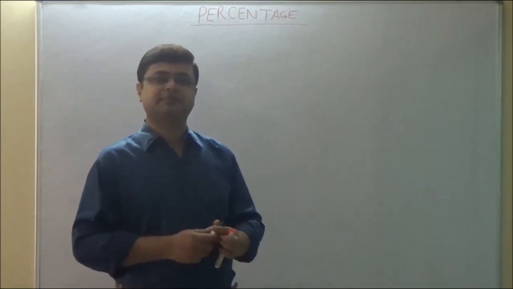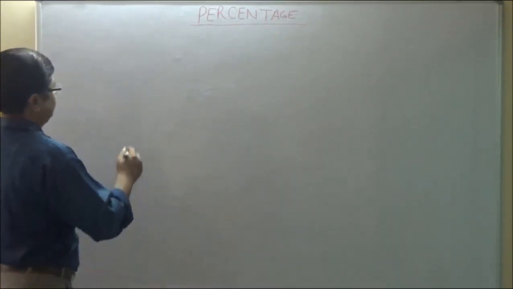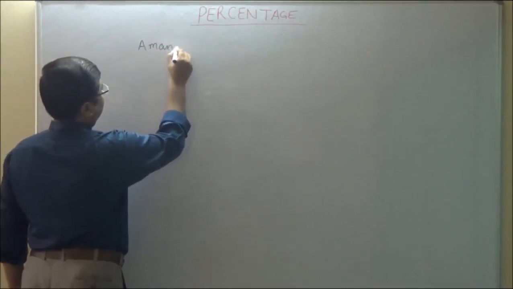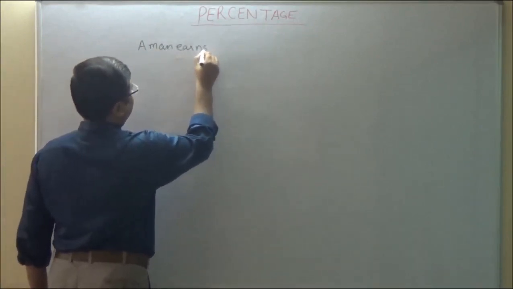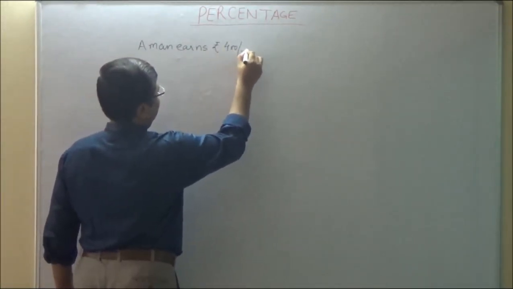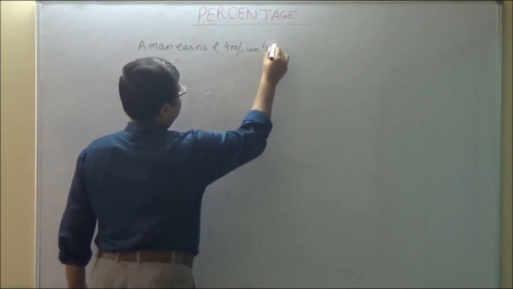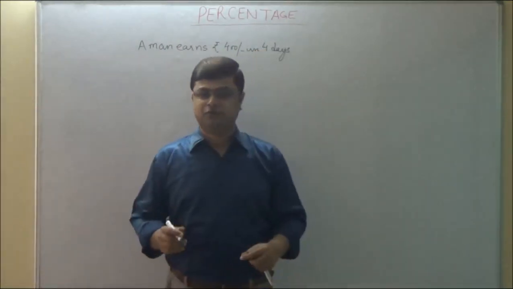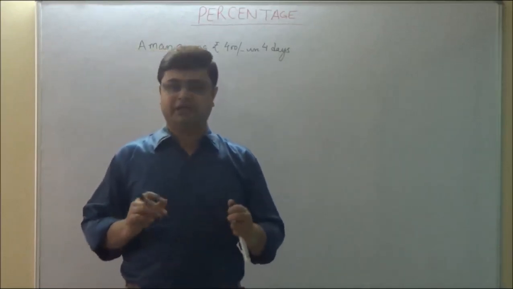For this, let me take a simple example. A man earns rupees 400 in 4 days. We want to know how much he earns in 1 day.